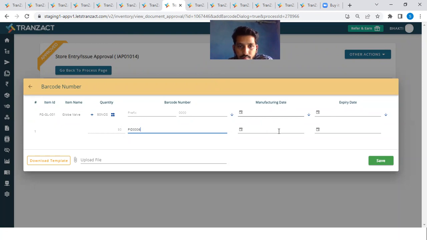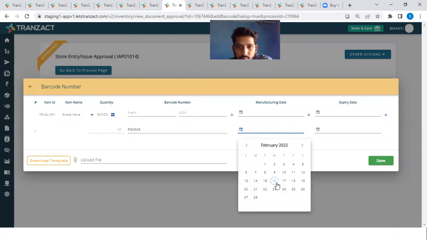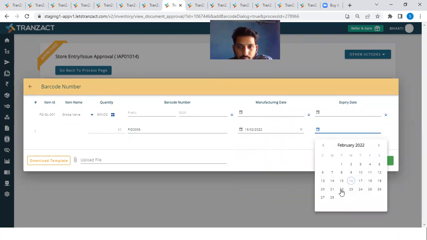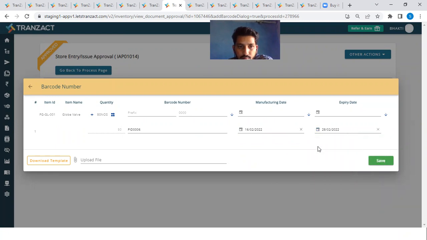So if you add it over here, what it will essentially do, when you go into the inventory section, there is a tab called batch number tab. If you go to that tab, it will show you how much quantity you have, from which batch number you have, what was the manufacturing date, and what is the expiry date. Right now, we don't have any notification as such that these products are going to expire. That is something which is yet to be developed with Transact.